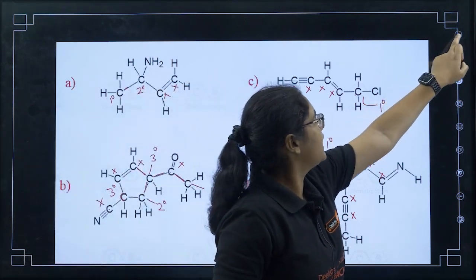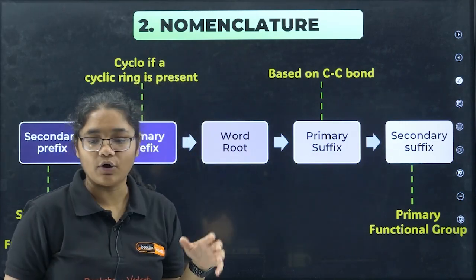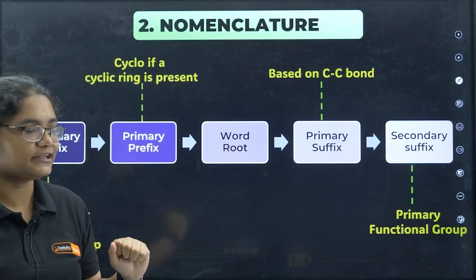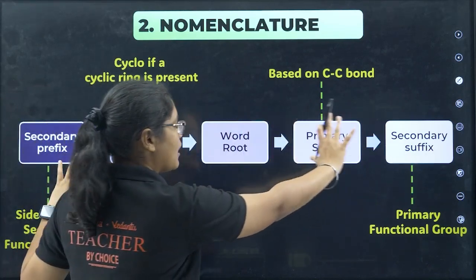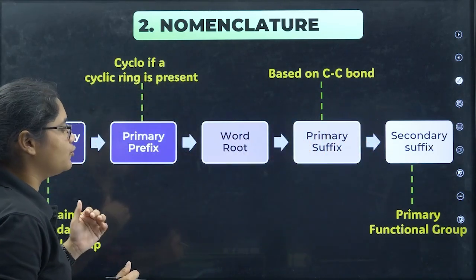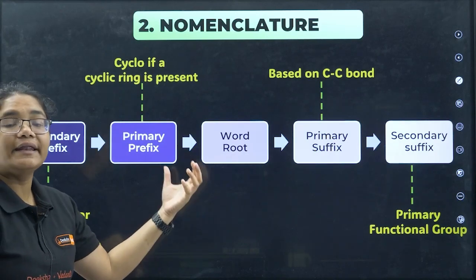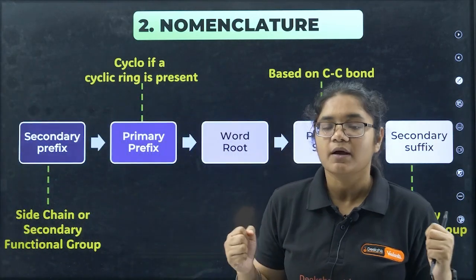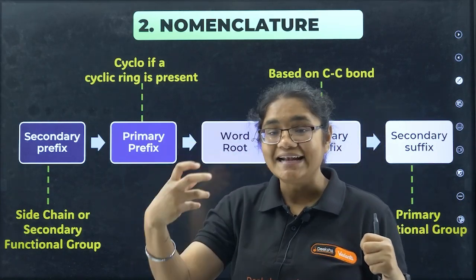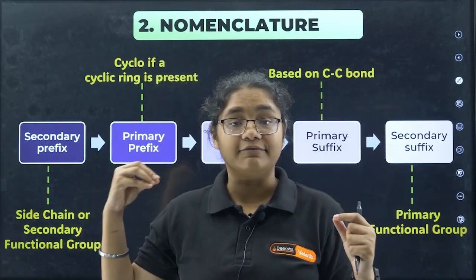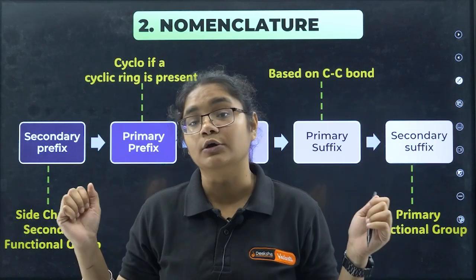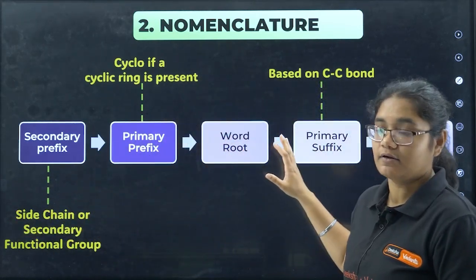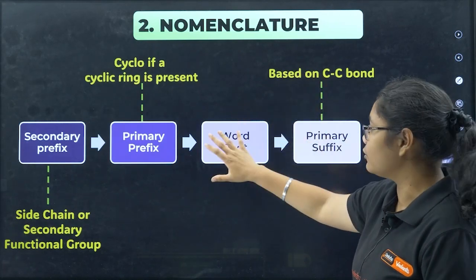Now moving forward to the second topic of our lecture, that is nomenclature. Very important thing, nomenclature. So this is a basic outline of IUPAC nomenclature, where you write the name of the compounds. We have a lot of names, but there's a scientific name given to each and every compound following a basic rule. I will discuss that rule here, and the basic outline of the nomenclature of an organic compound follows this.